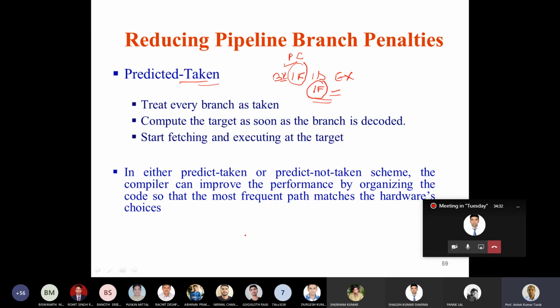This is done by the compiler, looking at what the hardware structure is, whether taken or not taken.